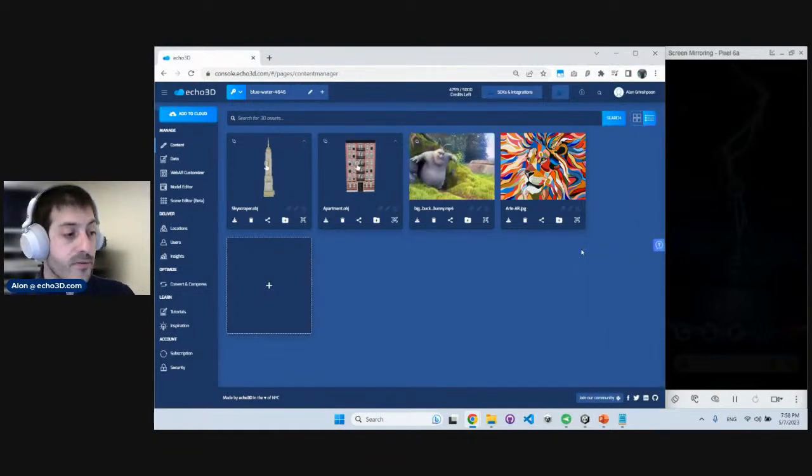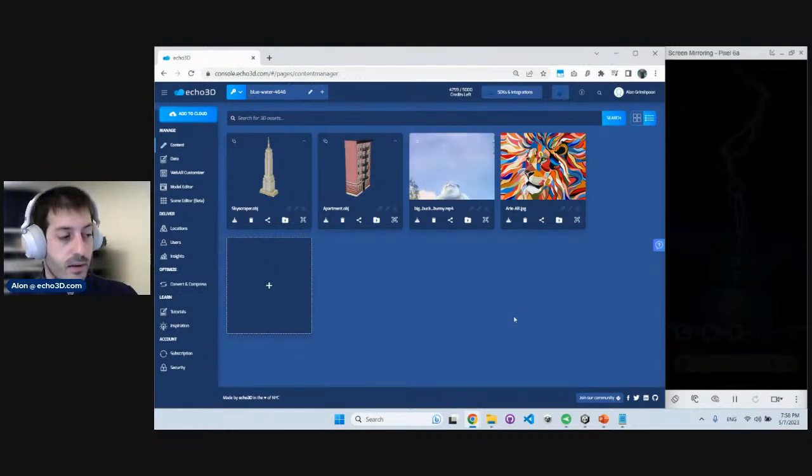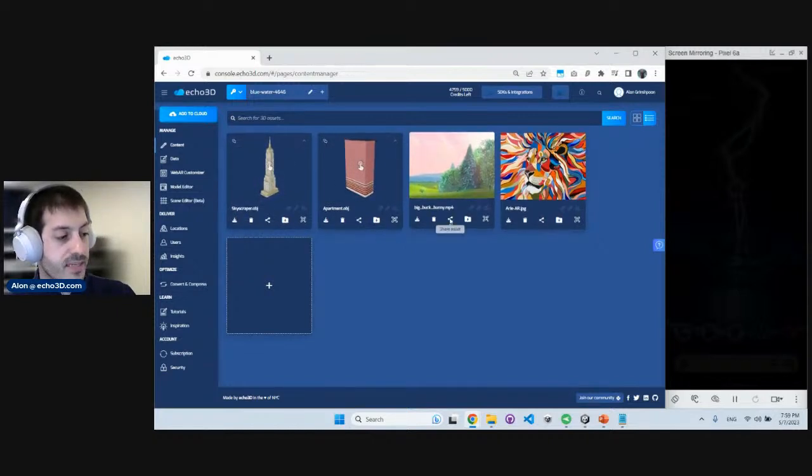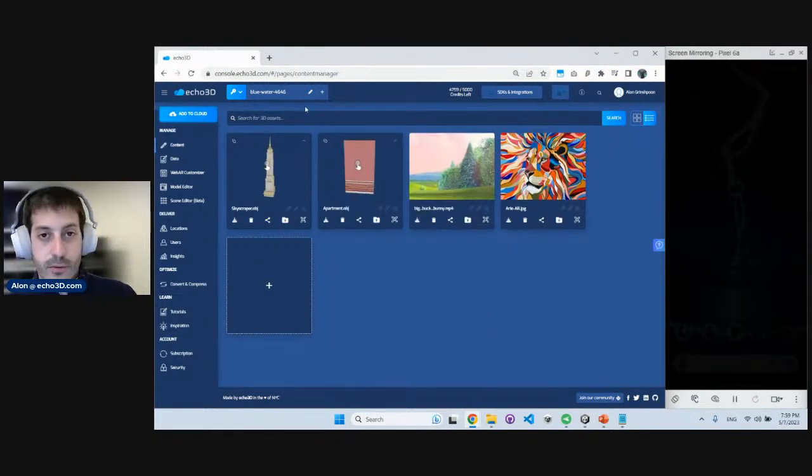Perfect. So what we've seen so far is basically how you can do it in a very low code, no code way. Just upload 3D assets, upload images, upload videos, see them in 3D, see them in augmented reality, and manage and share those assets super quickly. Really, really cool stuff. And it's all available right here. Even I can show you that every 3D asset that we have in storage has this link that you can share, and that will automatically be available with anyone. And that applies again to any 3D asset that is stored.